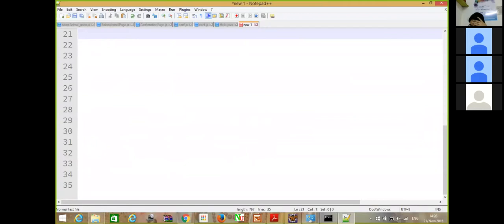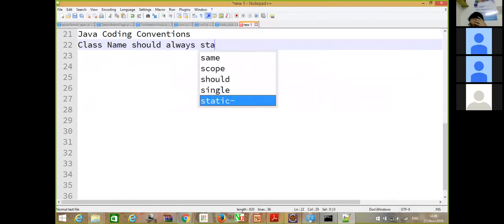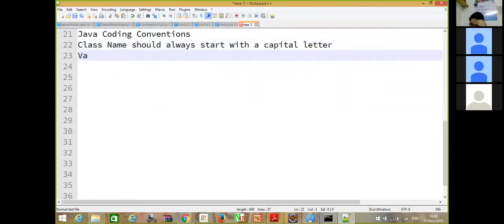Java coding convention: class name should always start with a capital letter. And then variable names should start with a small letter with camel case.